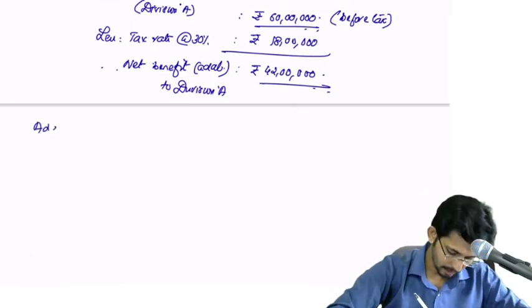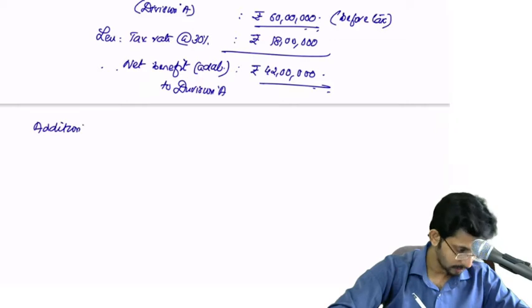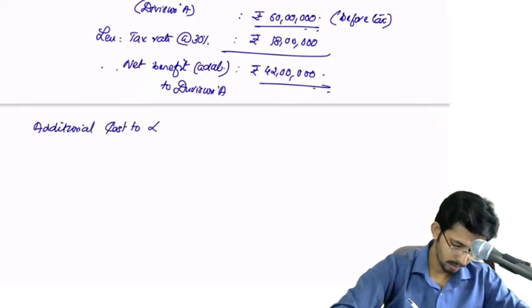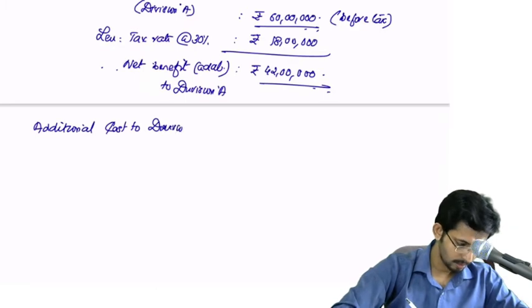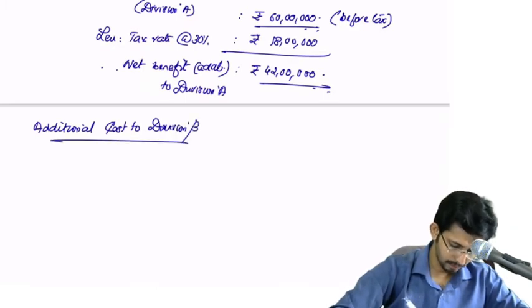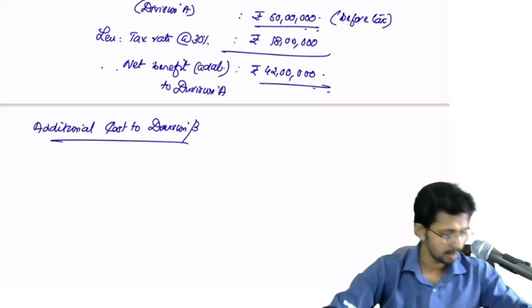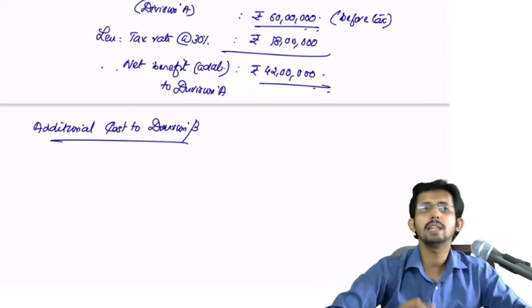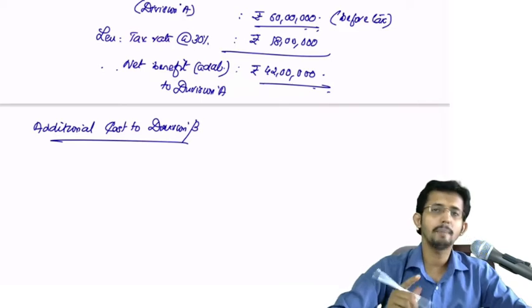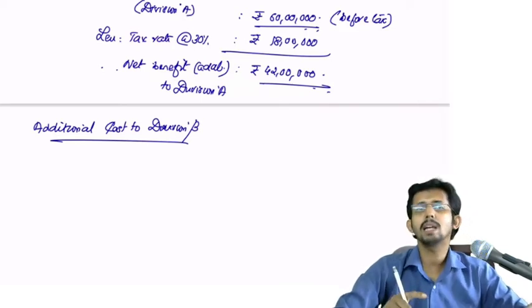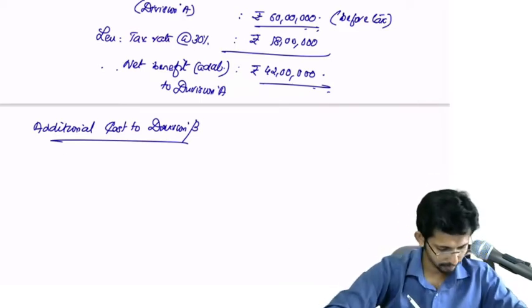Now next, additional cost to division B. Division B will have an additional cost. Okay, so how to compute the additional cost? The transfer price should be compared with the present purchase price.